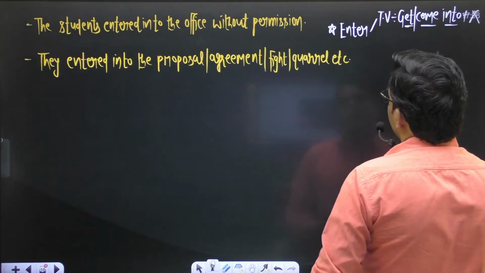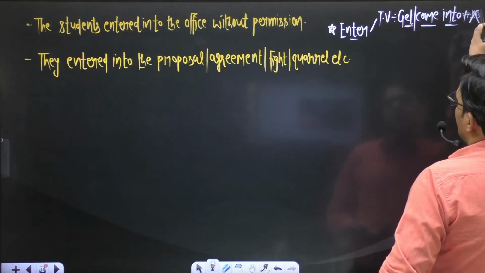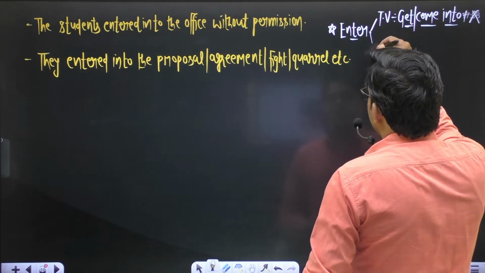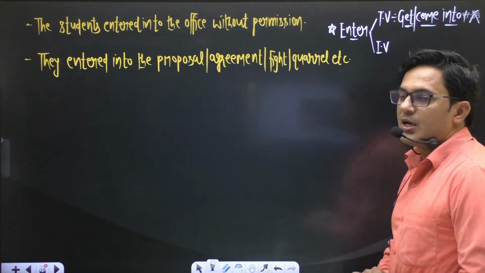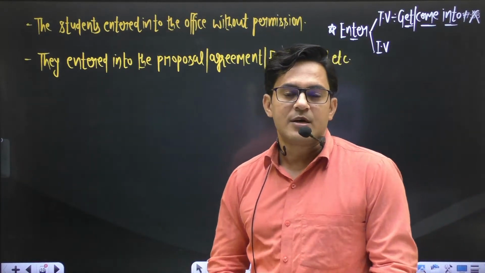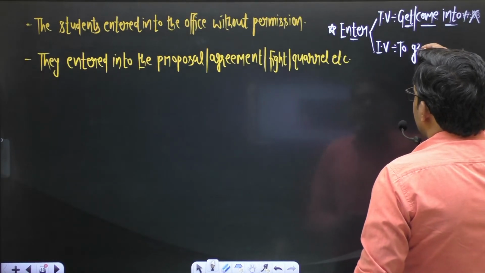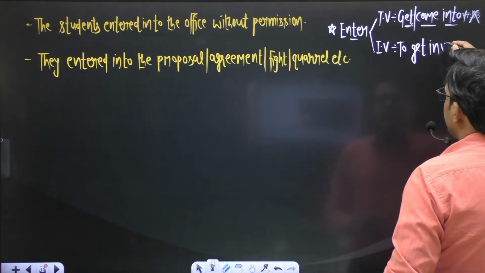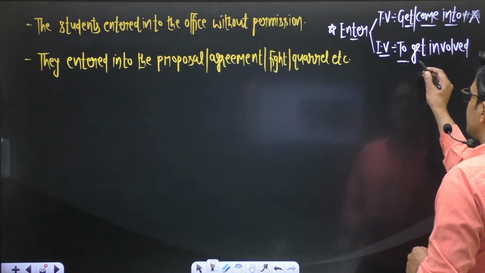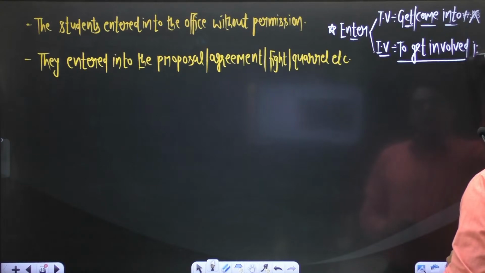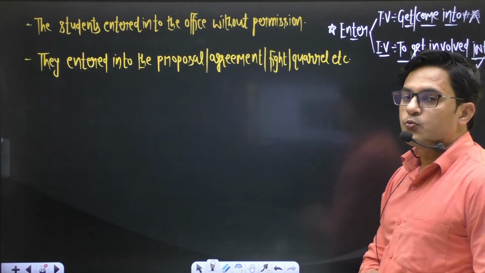Don't use any preposition after enter when it shows the sense of get into or come into. But make sure this verb enter is also an intransitive verb when it shows the sense of to get involved. In this sense, to get involved, this verb demands a preposition, into. You can use the preposition into with enter.